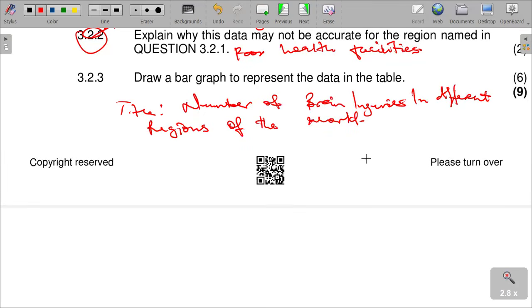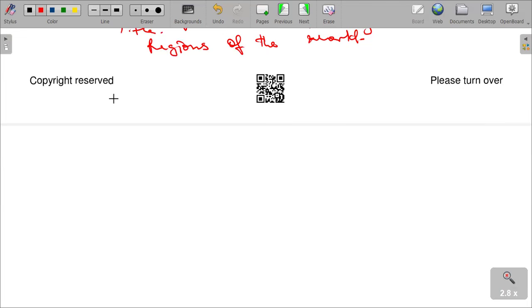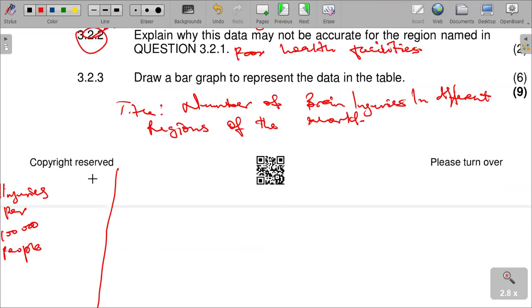And then we need to know that injuries per 100,000 people should be on the vertical axis. We have got to say this is our vertical axis: injuries per 100,000 people. Then we can choose our scale from the set of data.